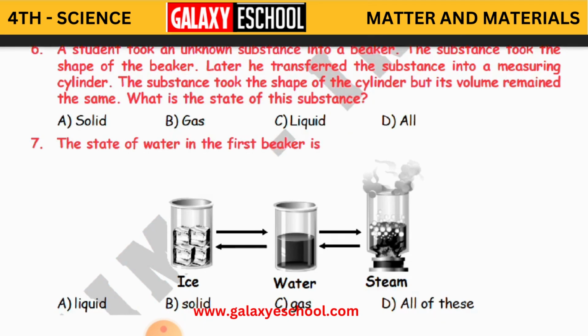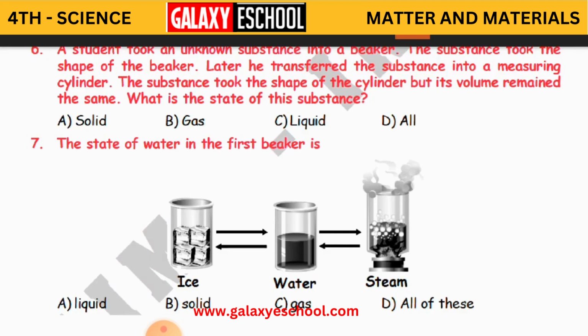So, what is a substance, children? Any material. Here, one of your friends has taken some unknown material into a beaker. A beaker is some type of container, and when he put that material into that particular container, that material took the shape of the container. Later, what did he do? He transferred it to another container, a measuring cylinder.